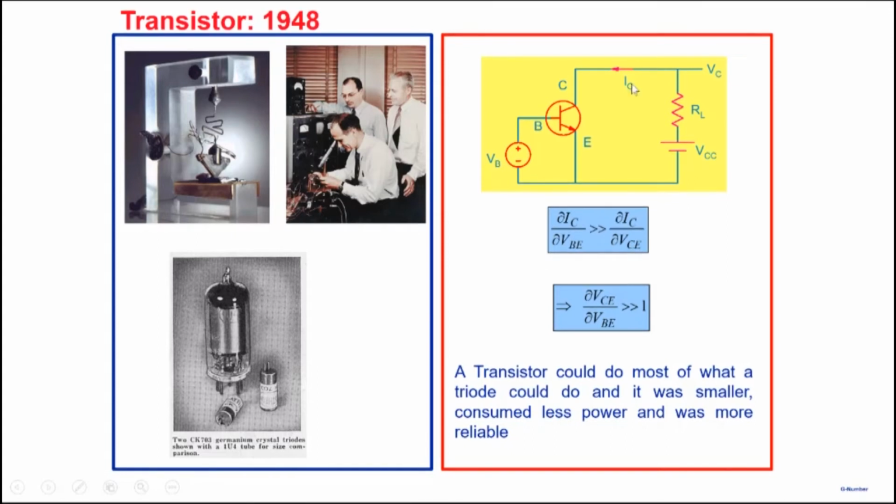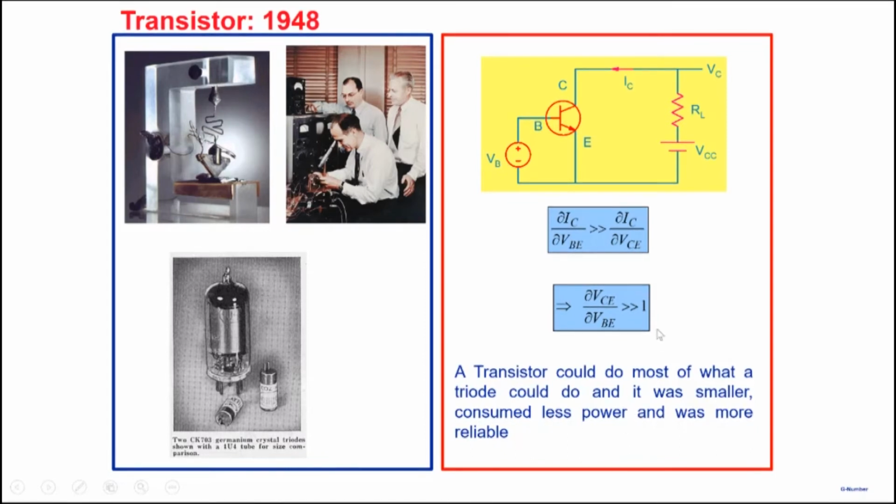So the same property, collector current depending far more on base voltage, which means transconductance, as compared to collector current depending on the collector voltage itself. So that's the output conductance. The collector current being far more sensitive to base voltage means that transconductance is much larger than output conductance, and therefore the transistor had a similar property, and the transistor was capable of providing gain also. So a transistor could do most of what a triode could do, but it was smaller, consumed less power, and was far more reliable.